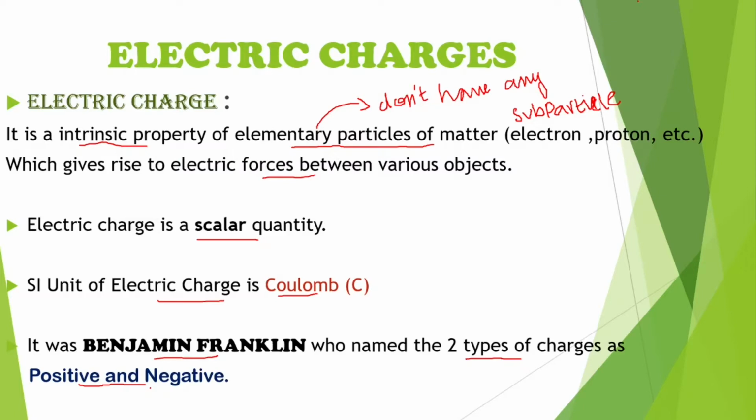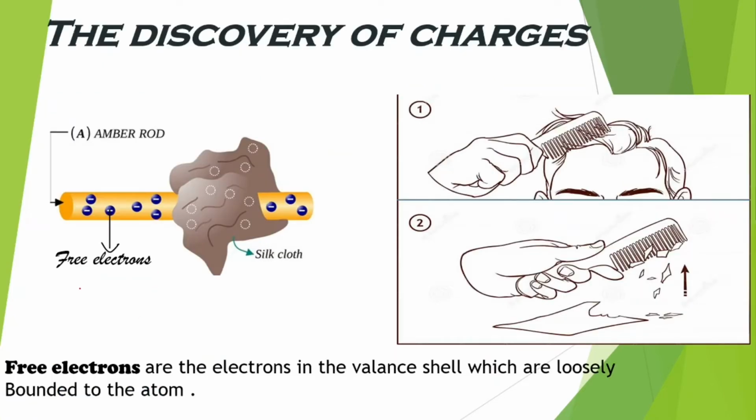So the next question is, how did the scientists find the presence of charge? You would be really amazed if I tell you how they found it. They found the presence of charges by a simple experiment that we used to do during our younger classes. I will tell you. They took an amber rod and a silk cloth and rubbed them together. When this amber rod or silk cloth is brought near small bits of paper, they found that these bits of paper get attracted to it.